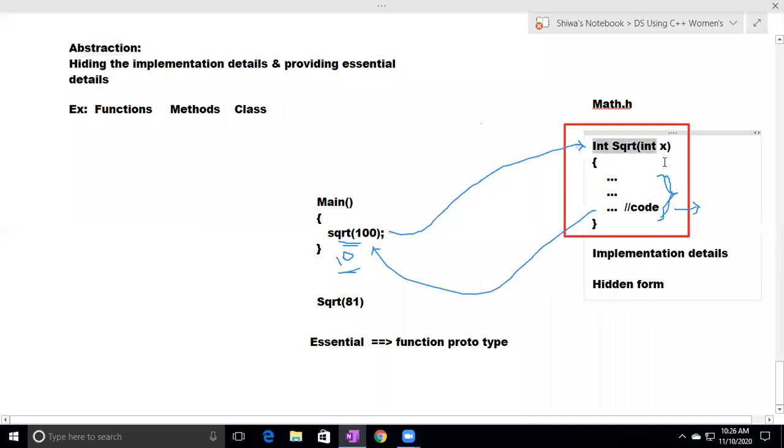For any function, some code is there. That code is in hidden form. We cannot see that code. Whether it is predefined or user defined, when we are running, we will not use that code. So in this example, this code is in hidden form, and the function prototype provides the essential thing. All the functions come under abstraction. All the methods are examples of abstraction. A class is an example of abstraction. They hide the implementation details and provide the essential details outside.